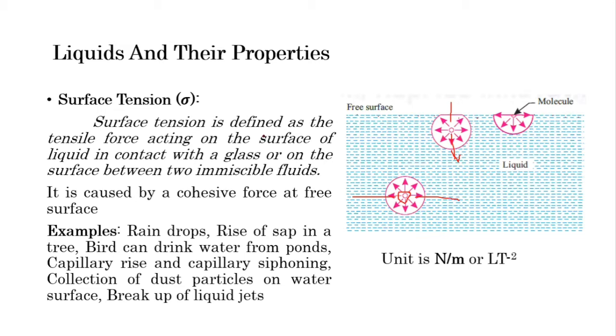Now let's see the technical definition. Surface tension is defined as the tensile force acting on the surface of the liquid in contact with the glass, or on the surface between two immiscible fluids. Remember one thing, surface tension occurs between two liquids also, but the condition is there must be two immiscible fluids, and it will naturally occur between the glass or any other substance and any other liquid.